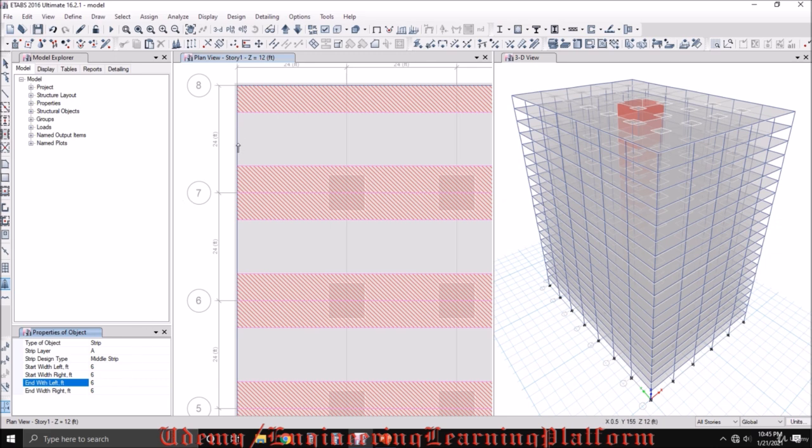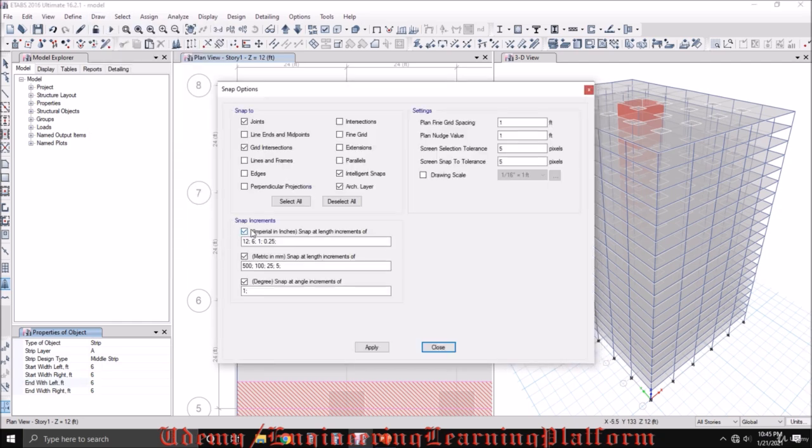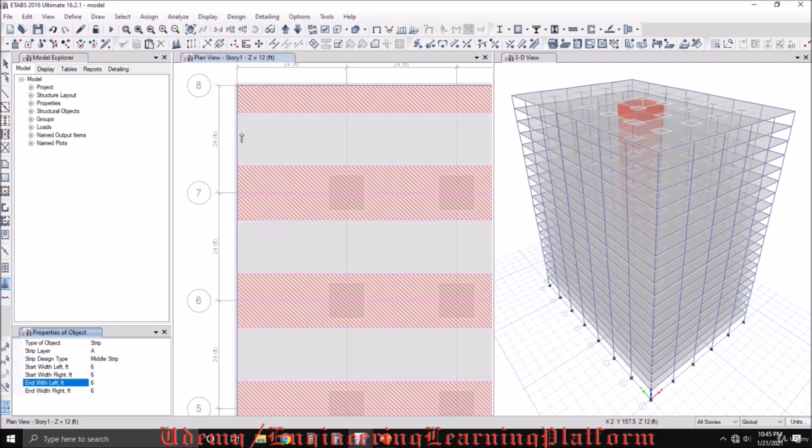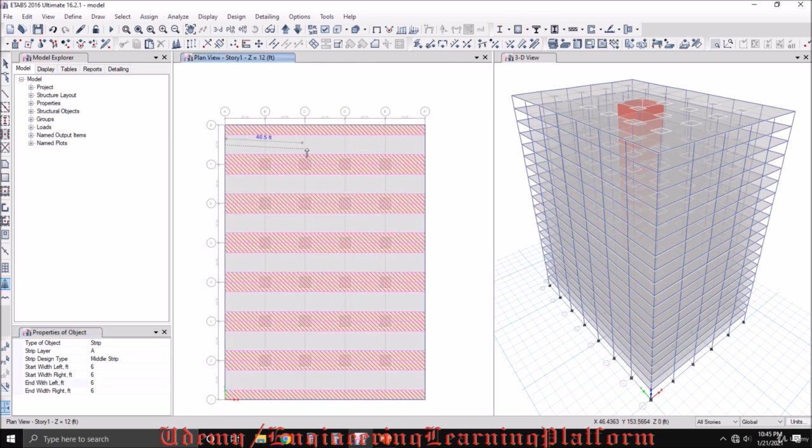For getting the center point, I'll be going to snap options and click on line and midpoint. I am getting the middle point selection here. That's how I accurately draw the middle strip between the column strips.